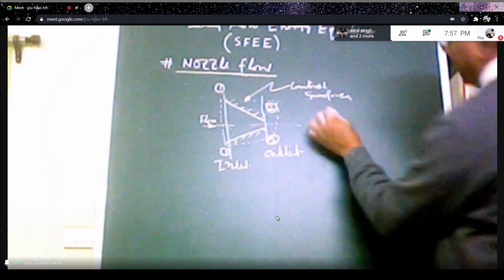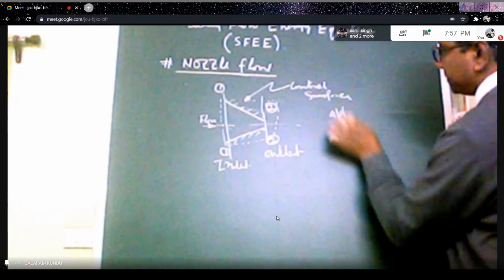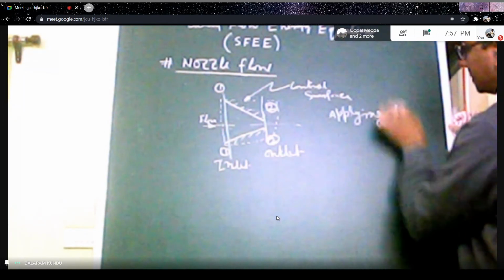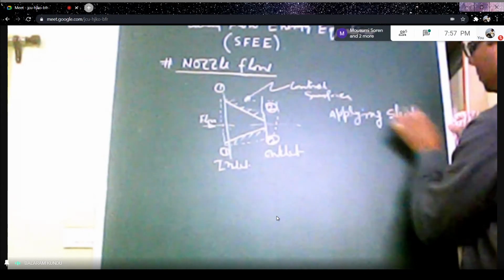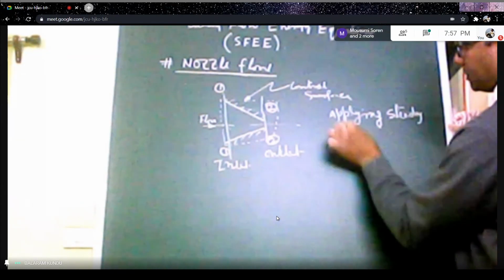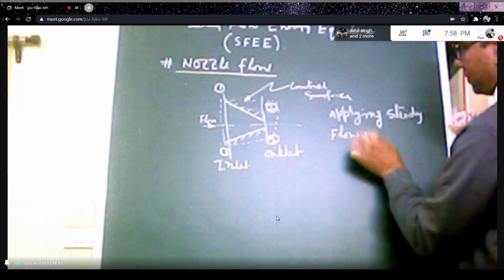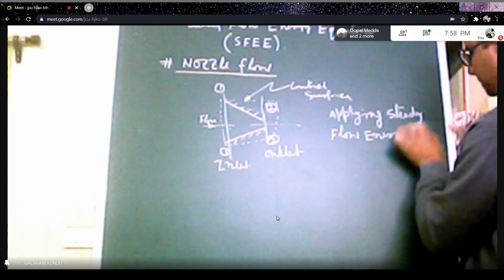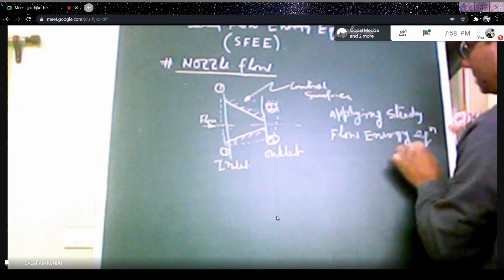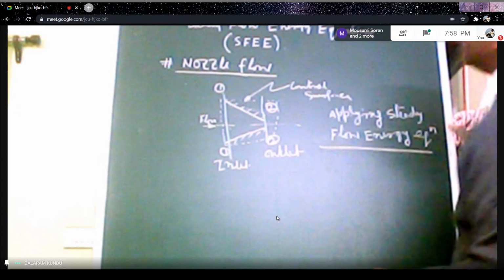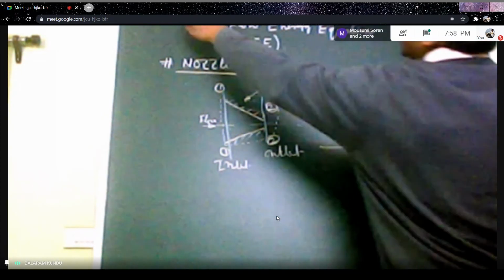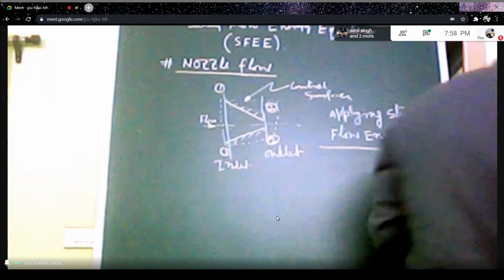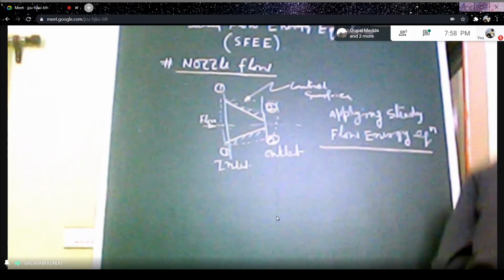Now applying the steady flow energy equation here, we have to use this mathematical expression for the nozzle flow.